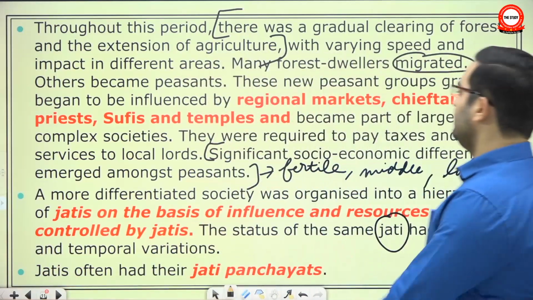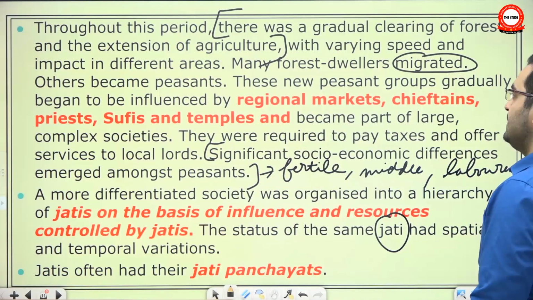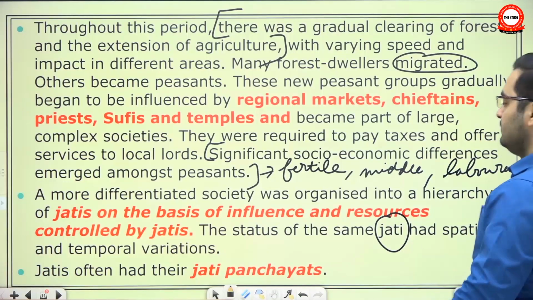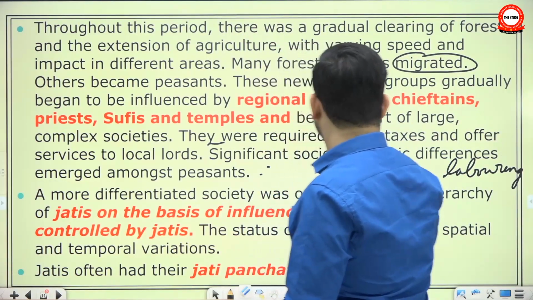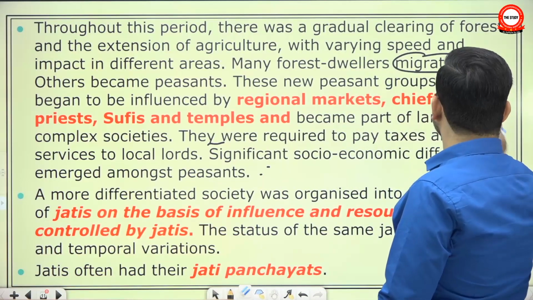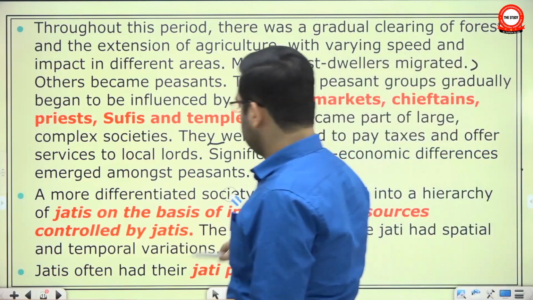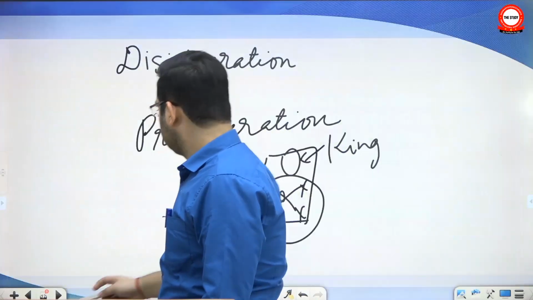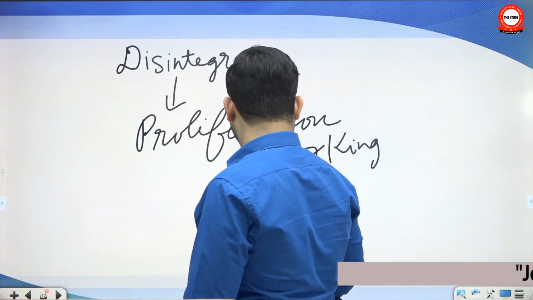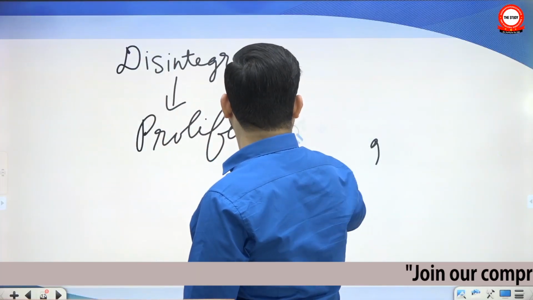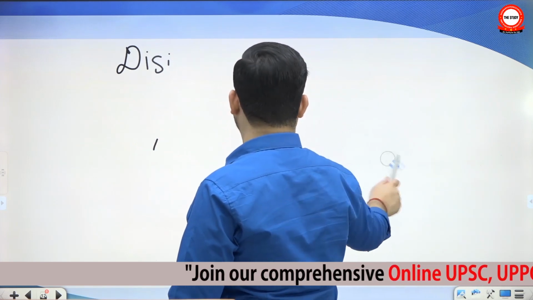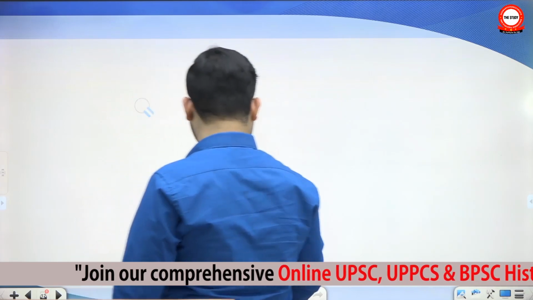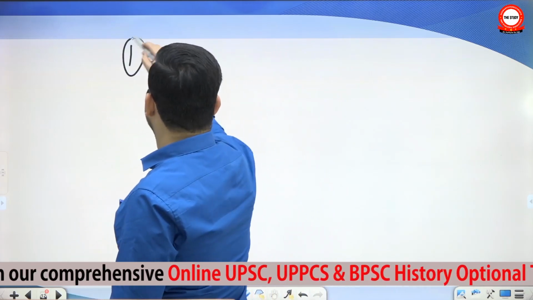So it talks about one continuous process of expansion of agriculture, conversion of... first will be expansion of agriculture.